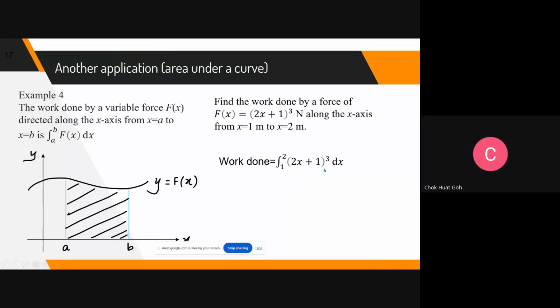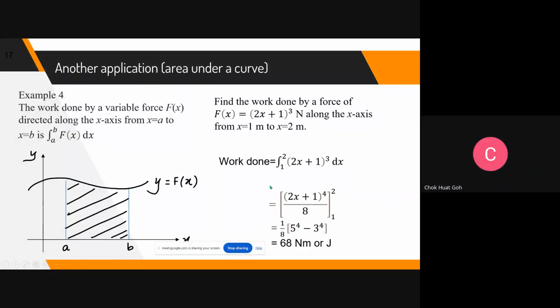Remember just now we said that if you have a function like (ax + b) to the power of some number, you can integrate directly using the rule of integration. If you multiply it out 3 times and then integrate, you will get the same answer. But what if the power is 13? Then you cannot expand it.